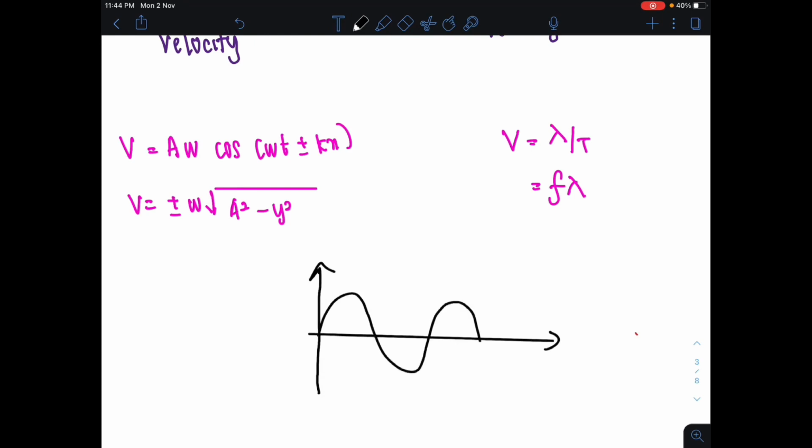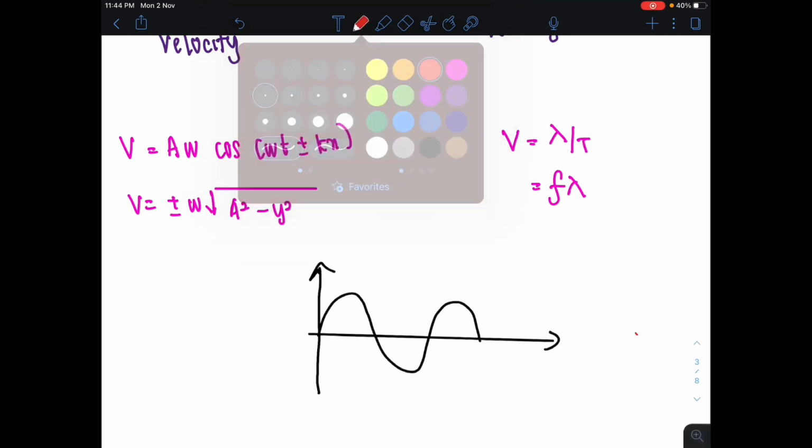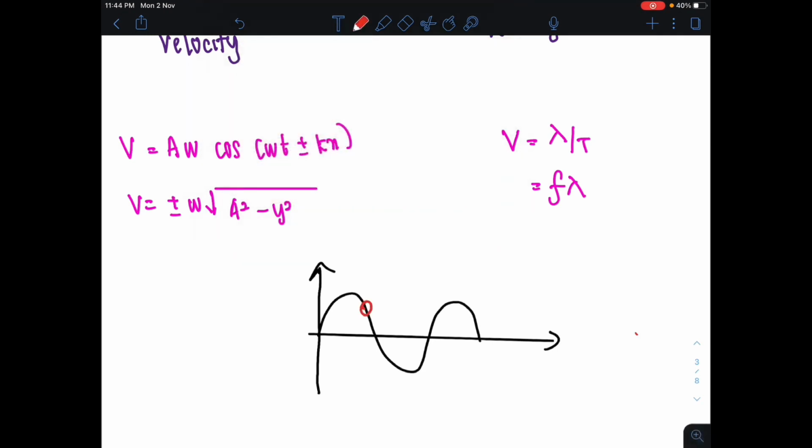Let's say I choose a point, which indicates that we are choosing a particle. This particle is going to experience one velocity, which is known as the velocity of the particle. It is going to vibrate, and we call this the velocity of the particle. At the same time, this particle and also the other particles that are present in the medium are going to produce the wave. Thus, the wave is also travelling and we are going to have the velocity of the wave, which we call the wave's velocity.